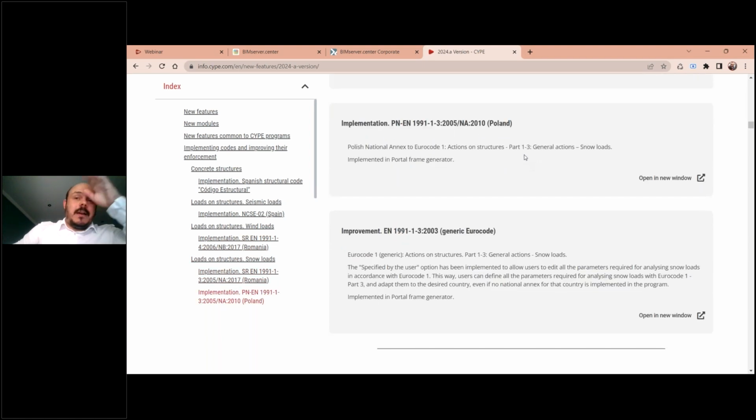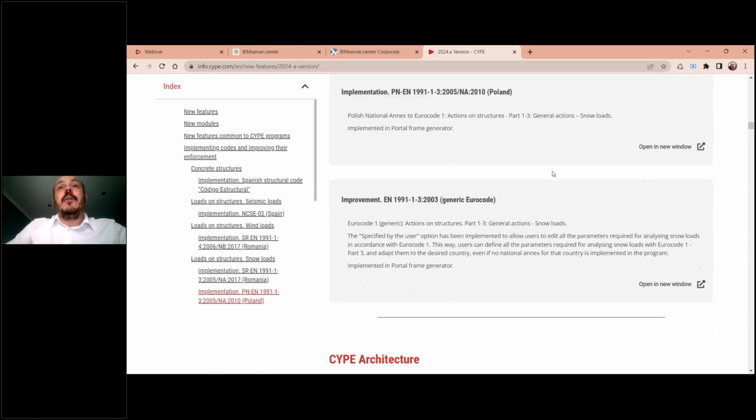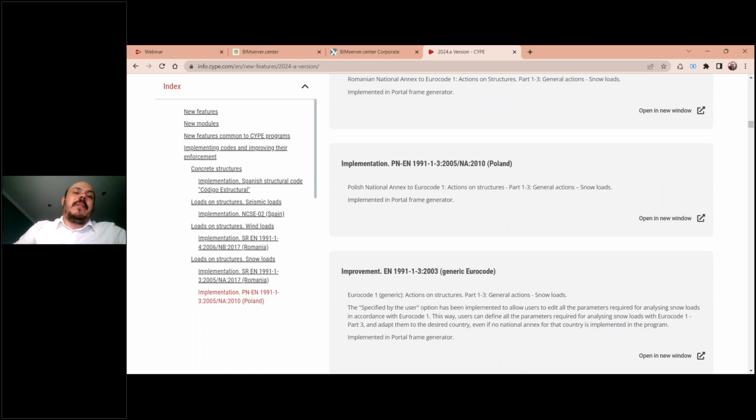So I think this is a very important new feature, because one of the main advantages of working with CYPE is the code checking that is provided by the software. So it's not just a software to model or analyze the structure, but also to compare and contrast the data from the analysis with the code, and codes check these designs. So that's maybe one of the main points of our software.